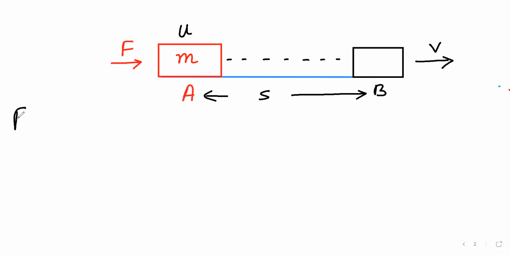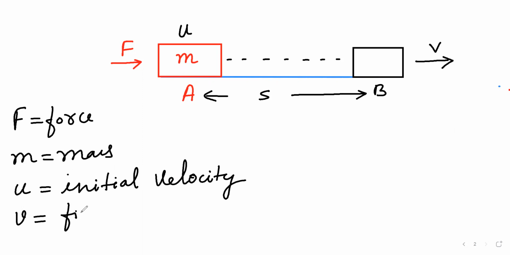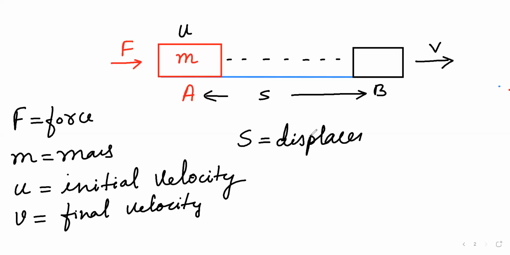Okay, here F is the force, m is the mass, u is the initial velocity, v is the final velocity, s is the displacement of the body. All right, this can be proved mathematically here.